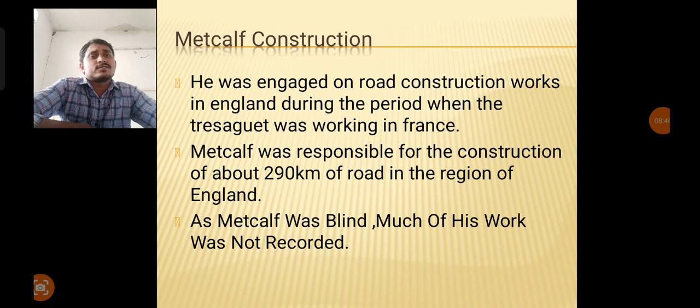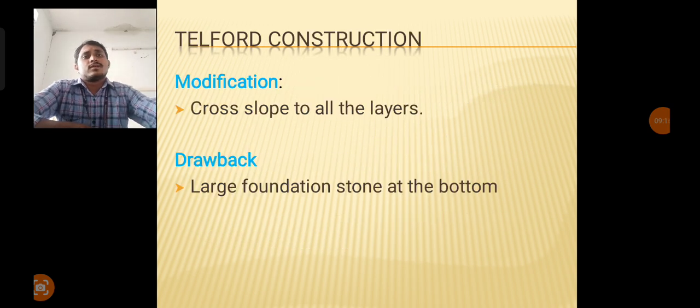Metcalfe's road construction was developed in England in the 18th century, in 1807. Metcalfe was responsible for the construction of about 290 kilometers of road in the region of England. So the fourth method of construction is Telford construction.